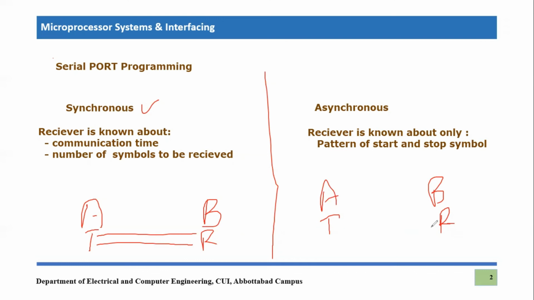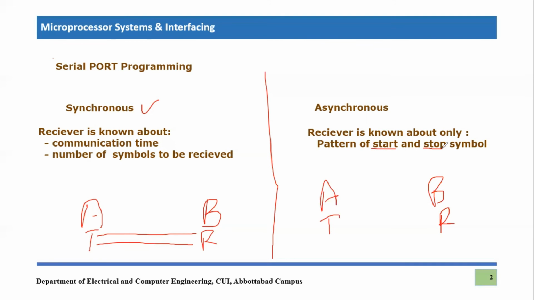So how will it detect that communication has started? That is the pattern of start and stop symbols, right? Start and stop symbols are known as a communication protocol to the receiver. Whenever the start pattern appears, the receiver says, okay, now data is being received.